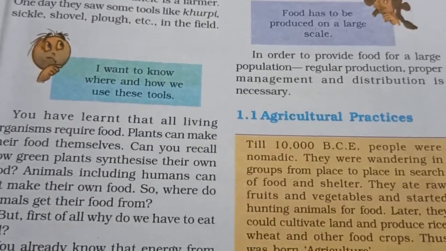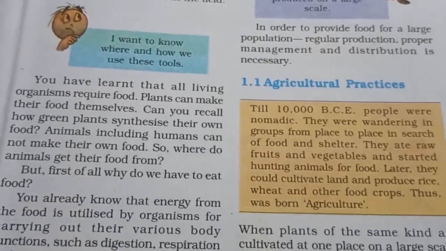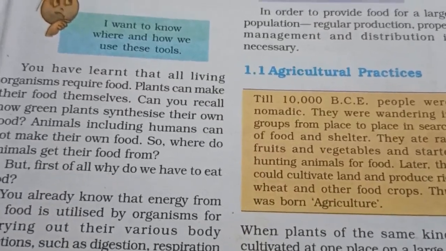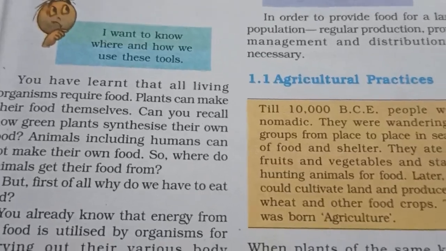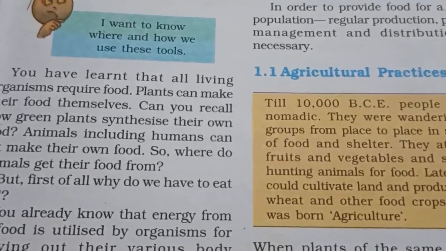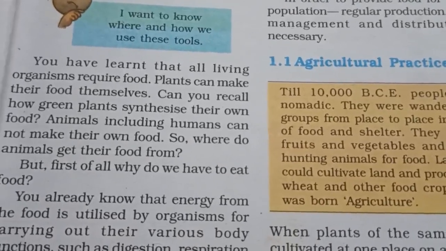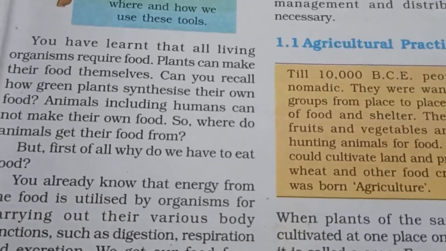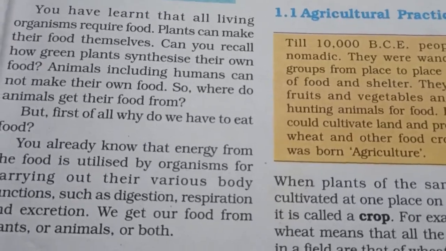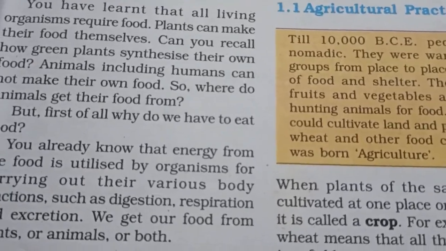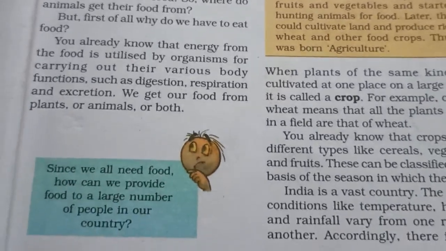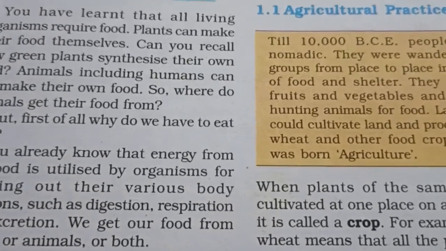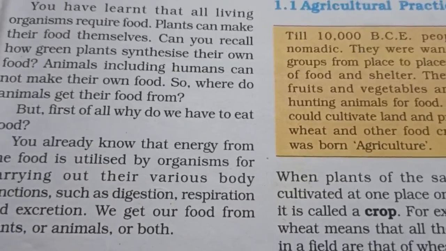Now, in previous classes we have learned that all living organisms require food. Plants can make their food by themselves, but animals and human beings can't make their own food. Now, from where do plants and animals get their food? Animals and human beings get their food from plants. They are dependent on plants.